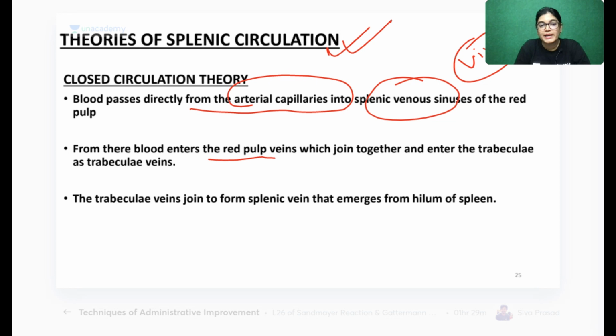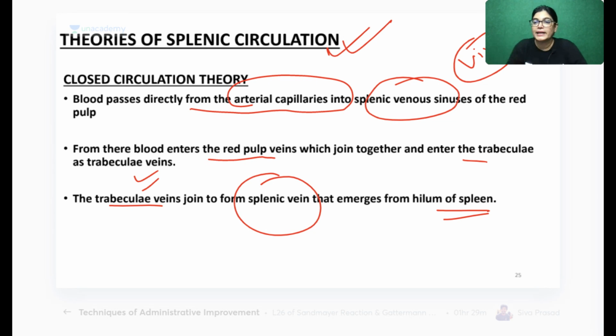That is, blood enters into the red pulp vein, joins the trabeculae and reaches the trabecular vein. Trabecular veins join to form the splenic vein and emerge out at the hilum of the spleen. Very easy concept. Blood is flowing from the arteries of the spleen, that is trabecular arteries, central arteries, penicillar arteries.